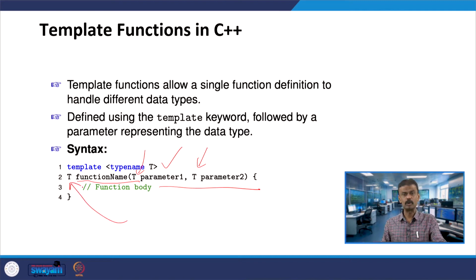For example, I want to consider integer. In that case, when I call the function, T will be integer. Or suppose I am going to take a double, T will be double, or the character. So this flexibility we have. In fact, we will see an example.